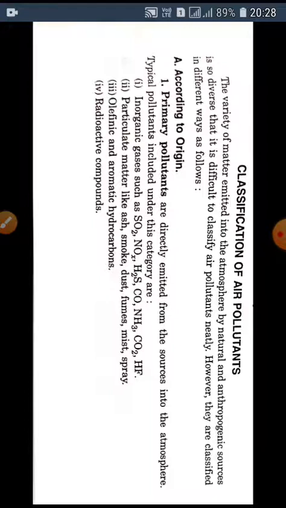Most of this particulate matter comes from power plants. The third type are olefinic and aromatic hydrocarbons. And the last type are the radioactive compounds, which naturally come from nuclear power plants.